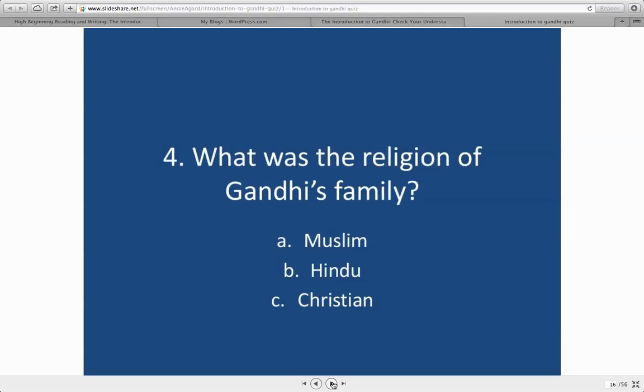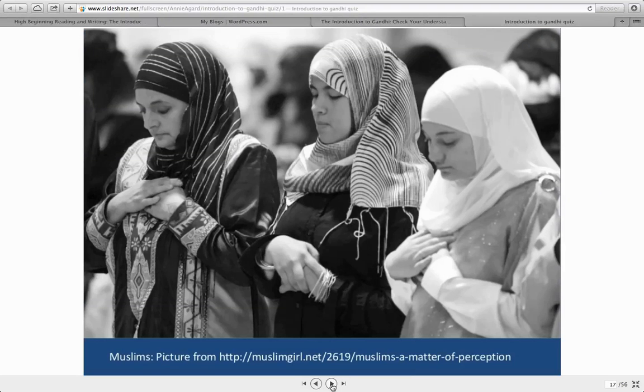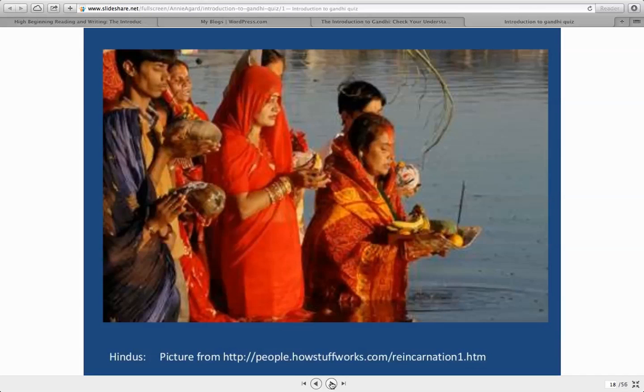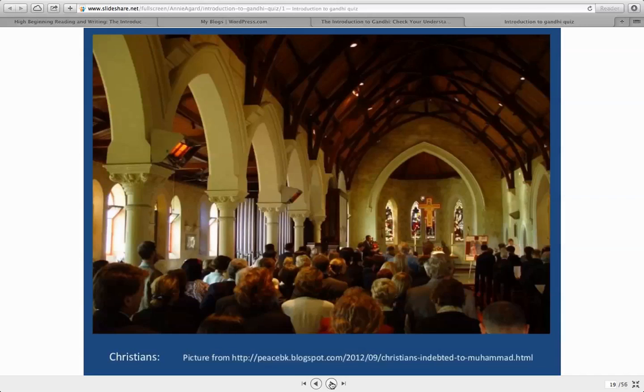Number 4, what was the religion of Gandhi's family? Muslim, Hindu, or Christian? And these are different religions. Here are Muslims, Hindus in India, and Christians in a church.